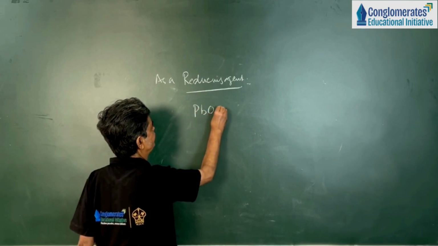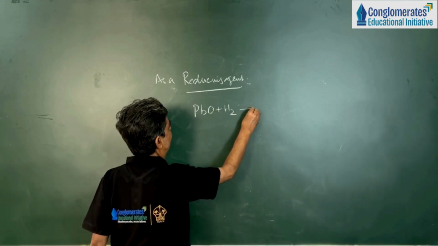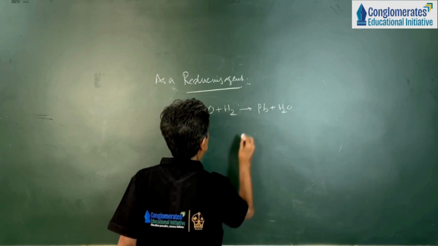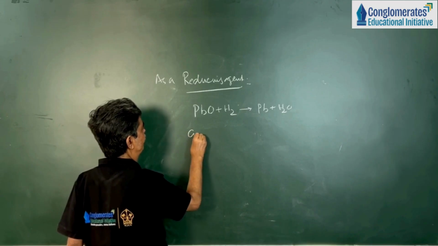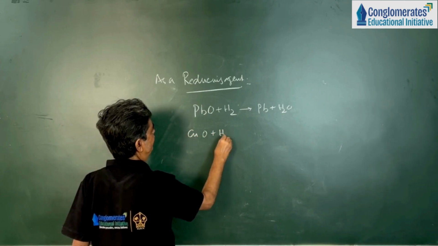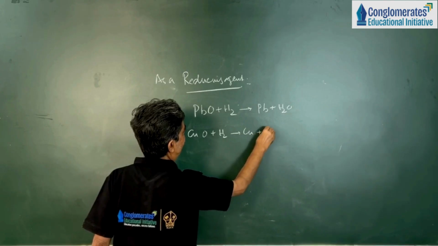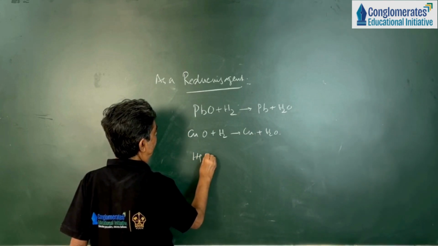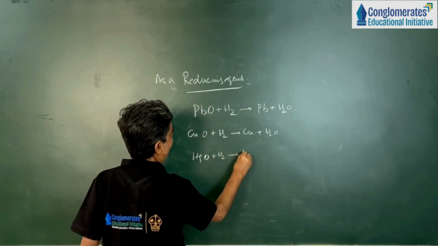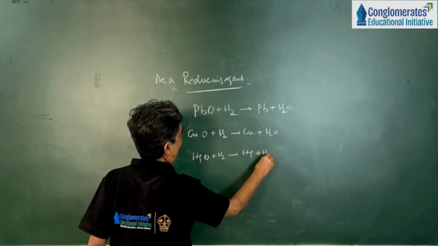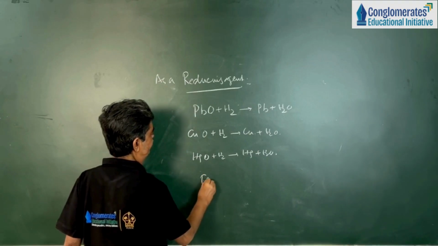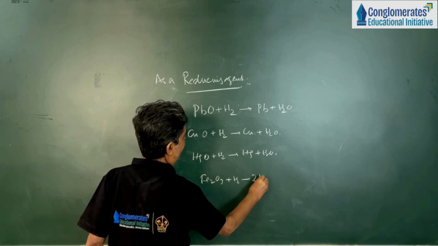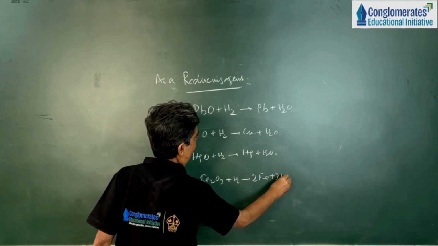PbO plus hydrogen, we get Pb plus water. Suppose CuO plus hydrogen, we get Cu plus water. Ag plus hydrogen, we get Ag plus water. Okay, Fe2O3 plus hydrogen, we get 2Fe plus 3 water.